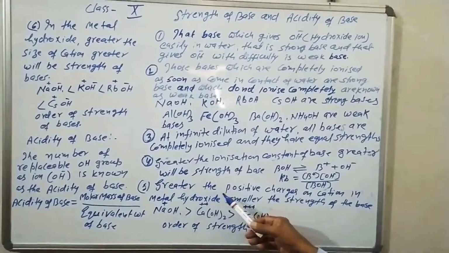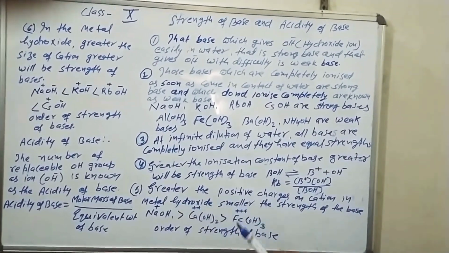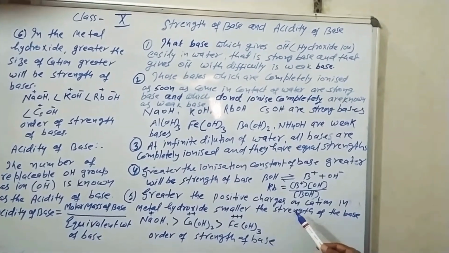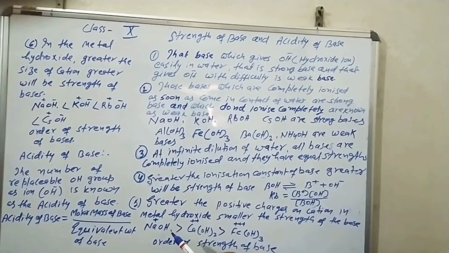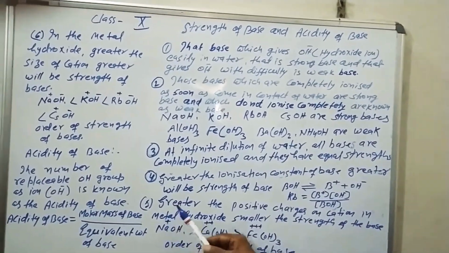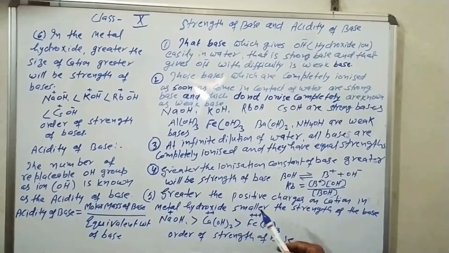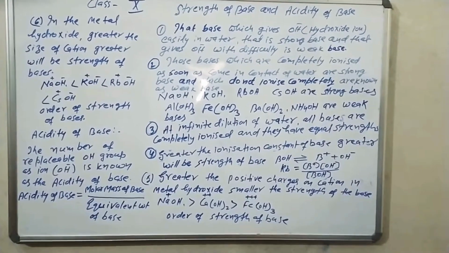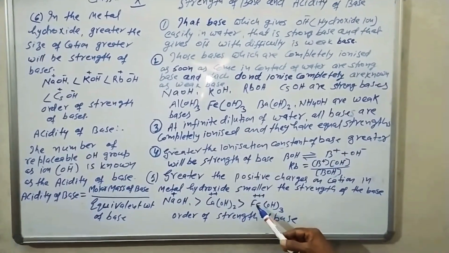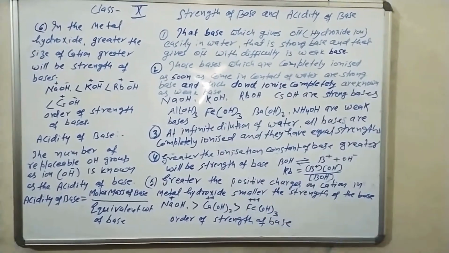Next point, the greater the positive charge on the cation in the metal hydroxide, the smaller the strength of the base. See here, in sodium hydroxide, the sodium cation has only one plus charge. In calcium hydroxide, there are two positive charges on calcium, and in ferric hydroxide, there are three positive charges on Fe.